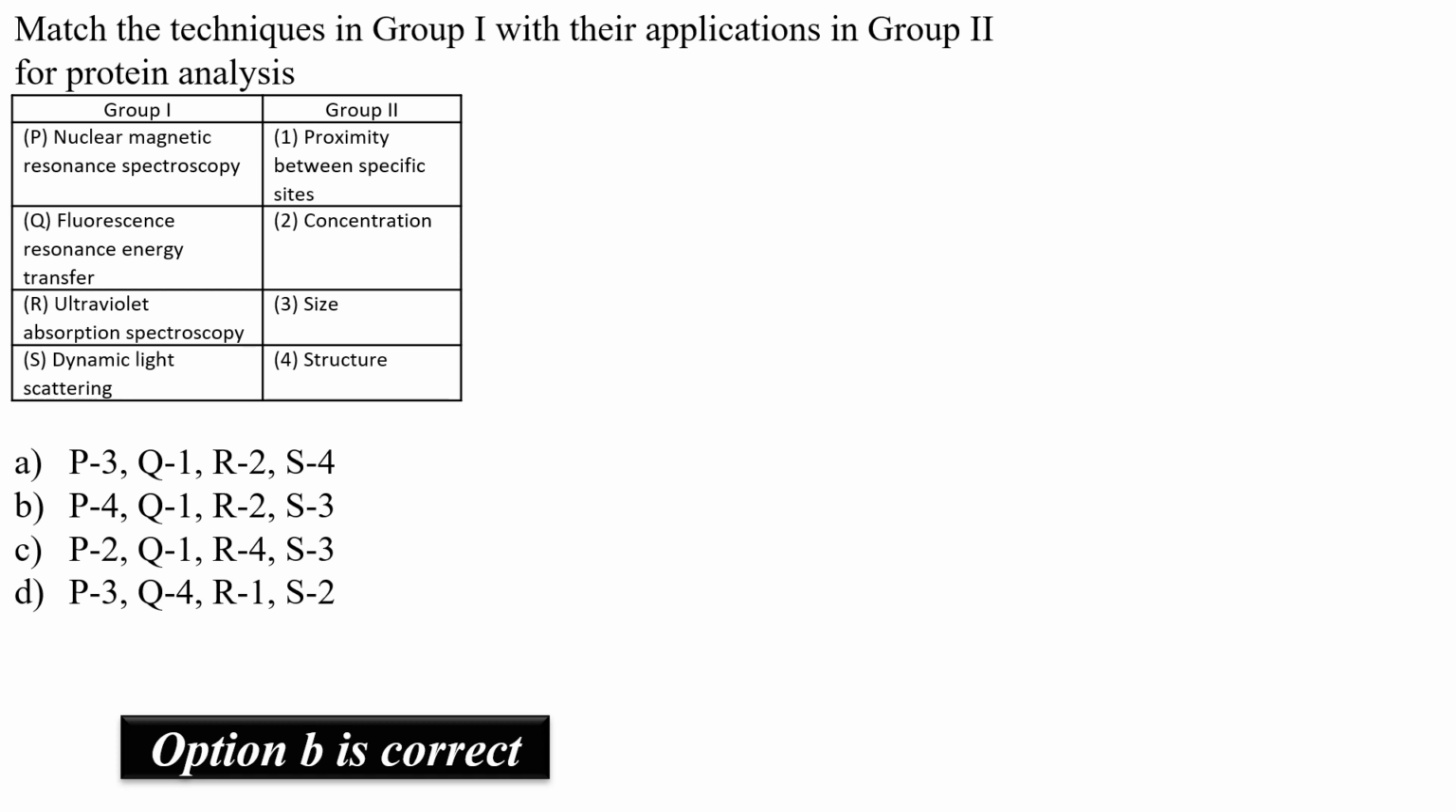दो साइट एक प्रोटीन में किस तरह से कितनी दूरी पे अटैच है, क्या रिलेशन है उनके बीच में, उसको स्टडी करने के लिए होता है. While the UV spectroscopy, that is the ultraviolet spectroscopy का काम है प्रोटीन के concentration को पता करना, while the dynamic light scattering is used to understand the size of the protein. So option B is the correct option.